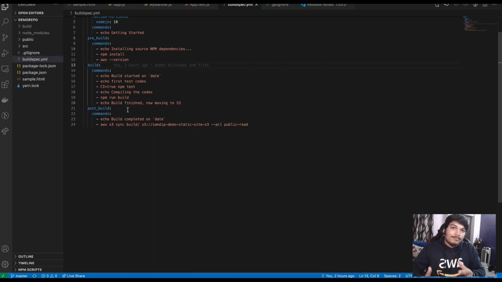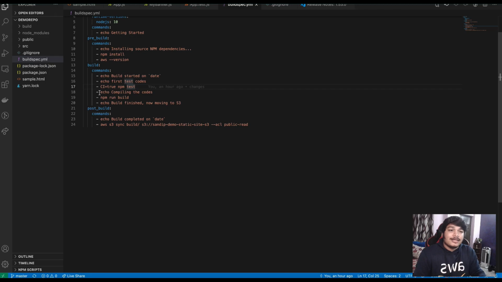Now the actual build commands, where you make the final output. As I told you, the ultimate artifact is generated using the build commands. Here I'm just printing something when the build actually started. First I'm testing the code, running some tests. If the tests succeed, then only move to the build phase. If the tests fail, stop there and mark the build as failed. Fail faster rather than later, that's the motto here.